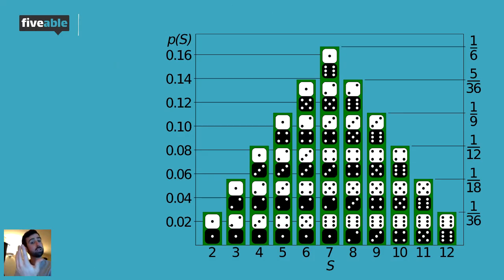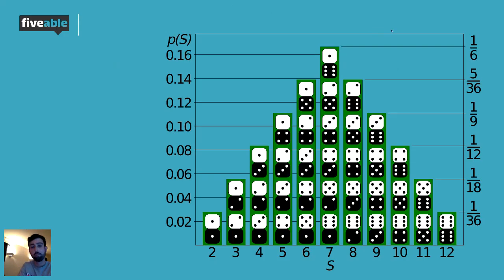Rolling a 3 is a little bit easier. Not much, but a little bit, by getting a 2 and 1, or a 1 and a 2. As you can see, it gets symmetrical, and its peak is at 7. So the most likely sum when rolling 2 dice is 7, and that's 1/6 of the time. Going back to craps, which is a game in Vegas, 7 is a good roll if it's not the first roll. That's the highest probability, and everything else goes down from there.